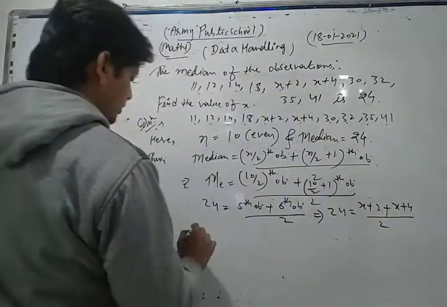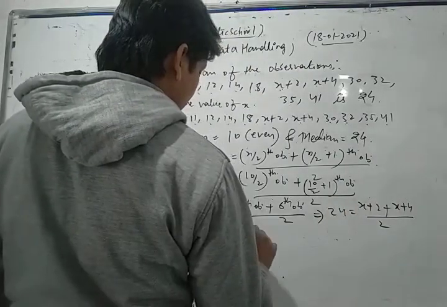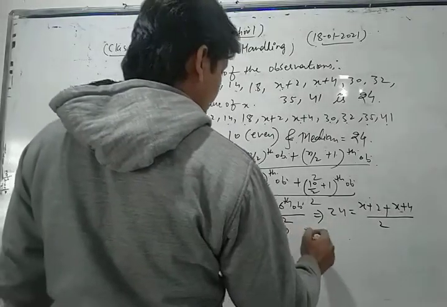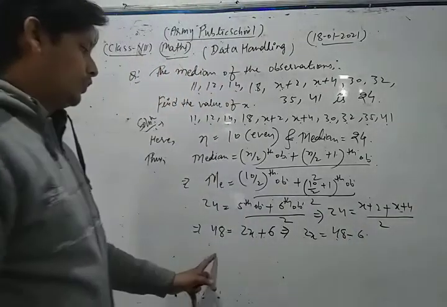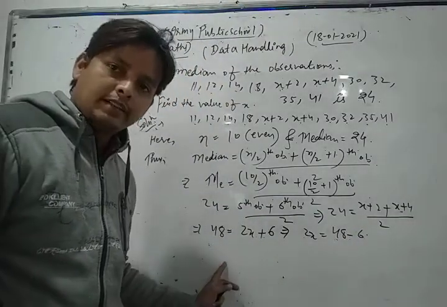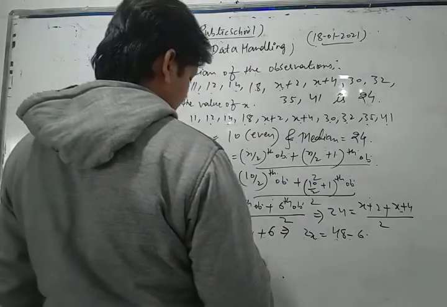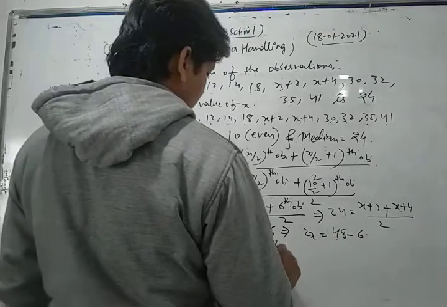Now we do cross multiplication: 48 is equal to x plus 2 plus x plus 4, which is 2x plus 6. So we get 2x is equal to 48 minus 6, that is 42.